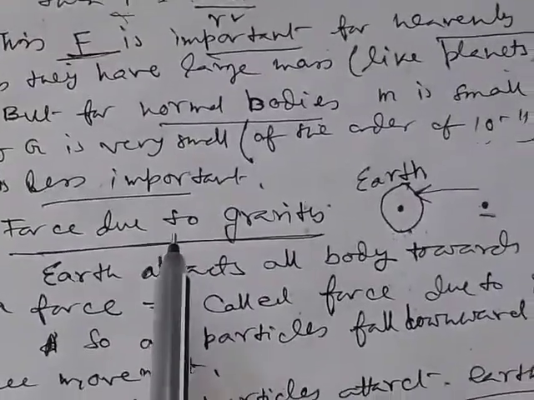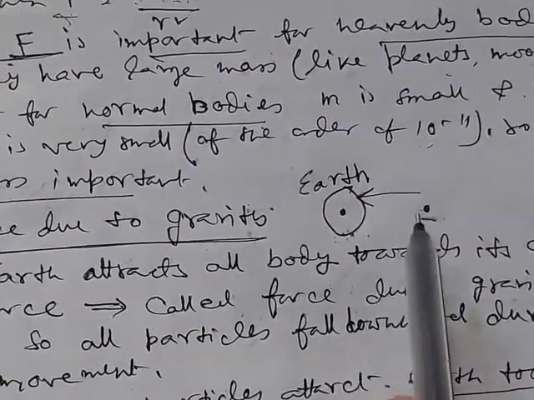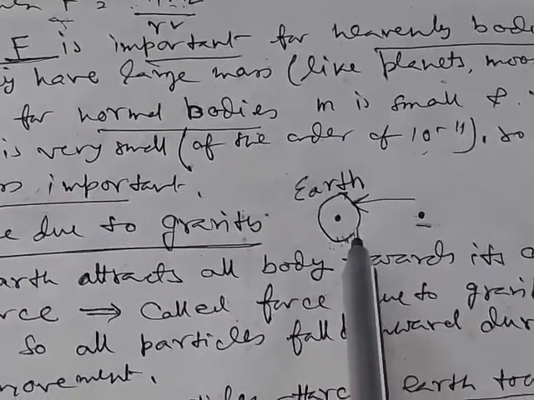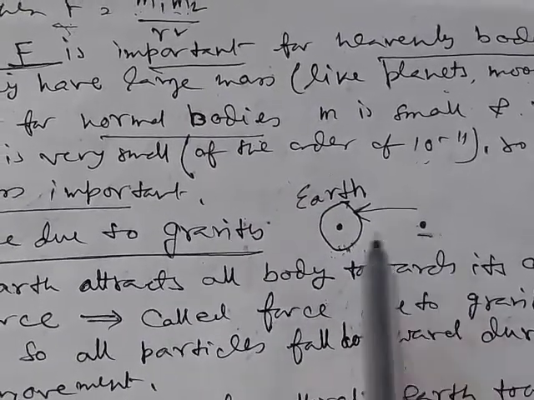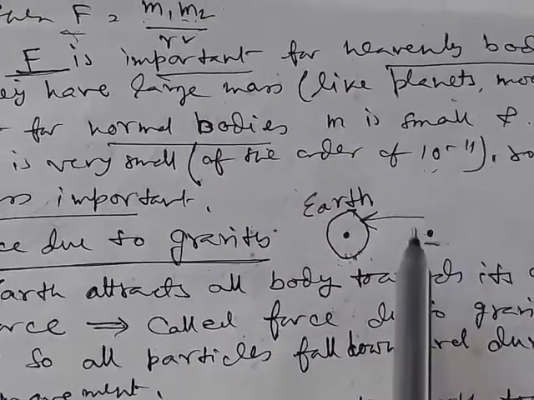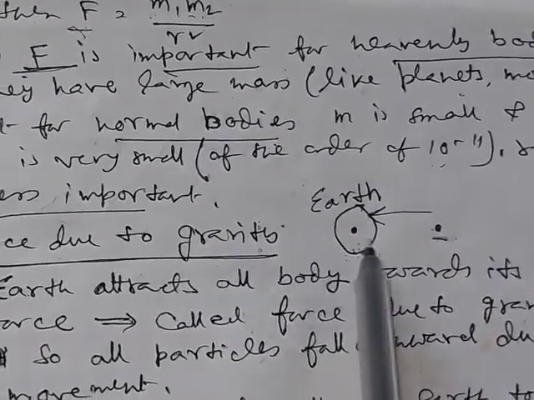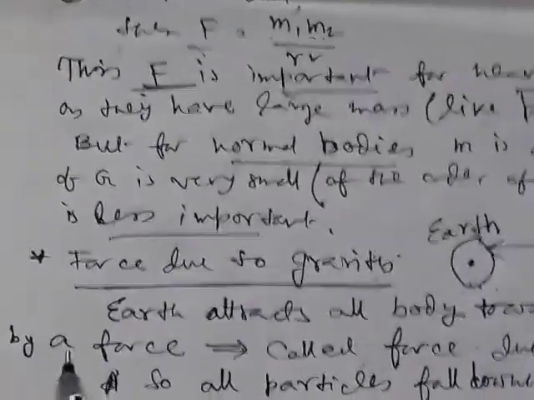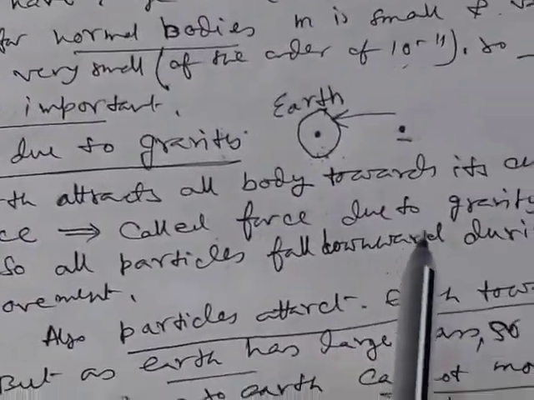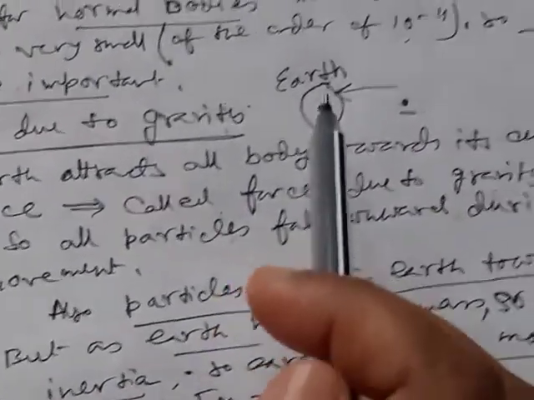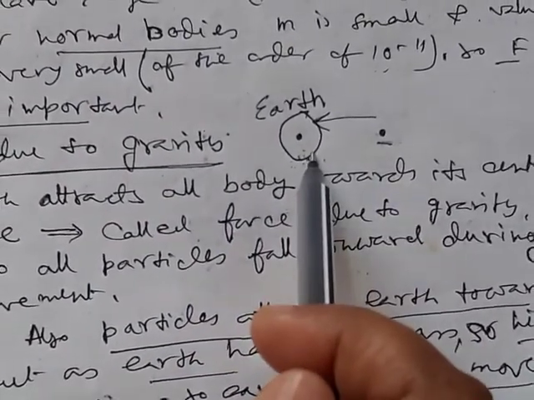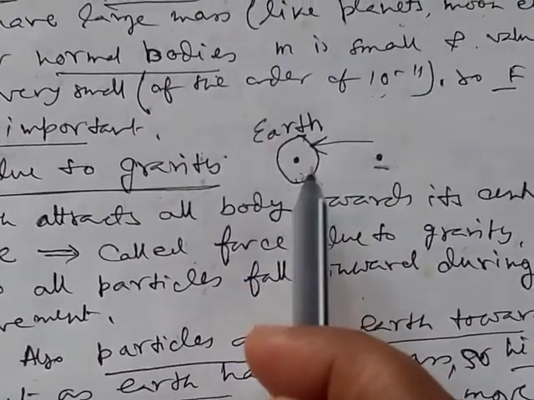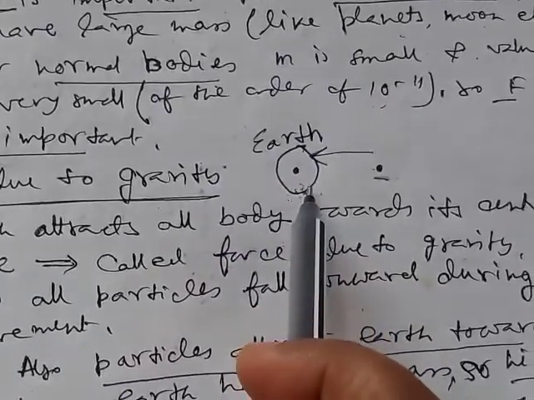Now, force due to gravity. Between two bodies, if we consider one body as earth, then there will be attraction between these two. Earth always attracts any body towards its center by a force. This force is called force due to gravity. Similarly, particles also attract earth towards themselves, but earth has a large mass, so it has greater inertia, so it cannot move.